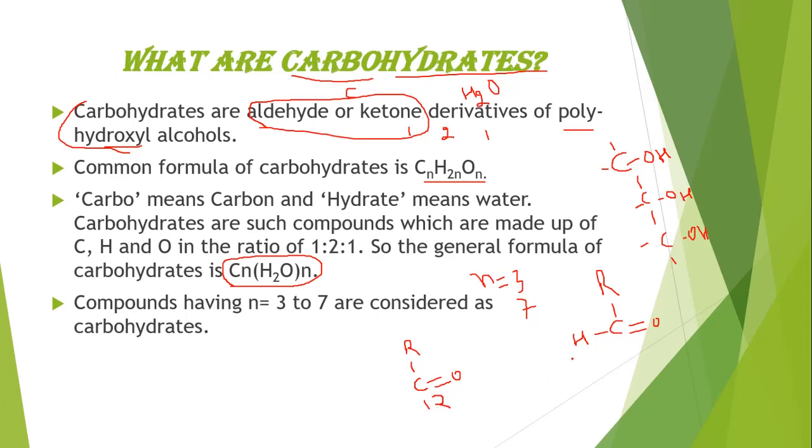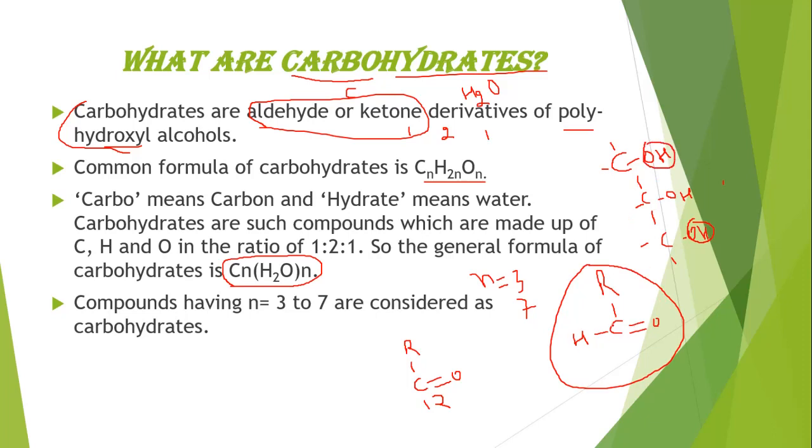Means aldehydes and ketones are formed after oxidation of hydroxyl groups or reduction of acids. But in this case, if any hydroxyl group is oxidized, then aldehyde or ketone is formed. Aldehyde is formed after oxidation of the first hydroxyl group.